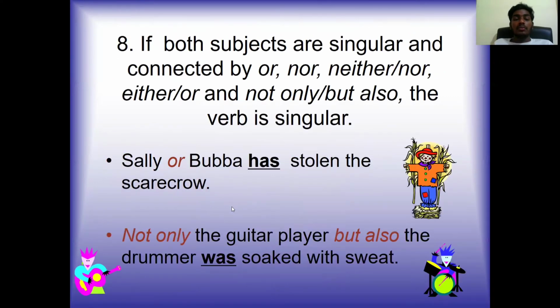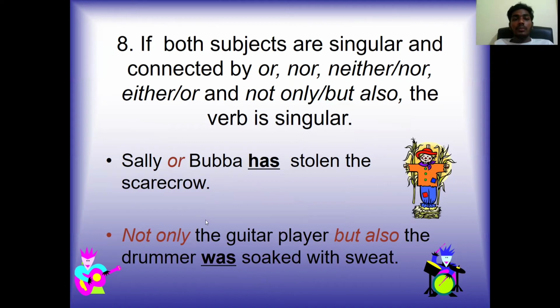Okay. Next statement. If both subjects are singular and connected by or, nor, neither nor, either or, and not only but also, the verb is singular. Sally or Bubba has stolen the scarecrow. Not only the guitar player but also the drummer was soaked with sweat.